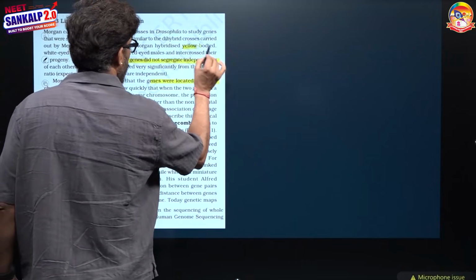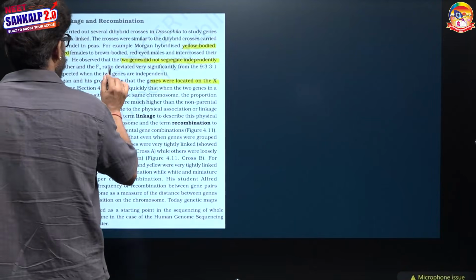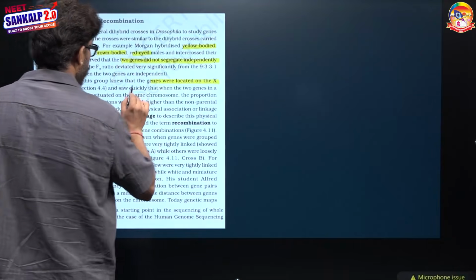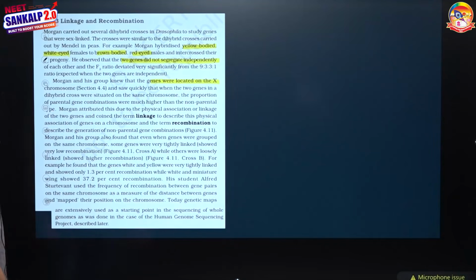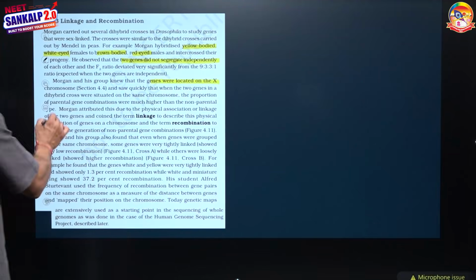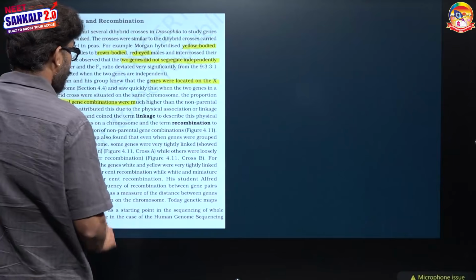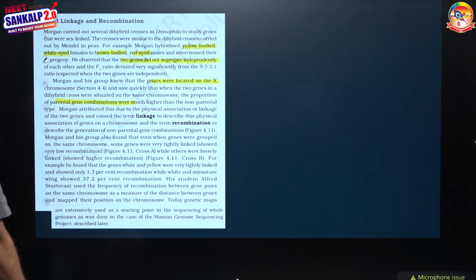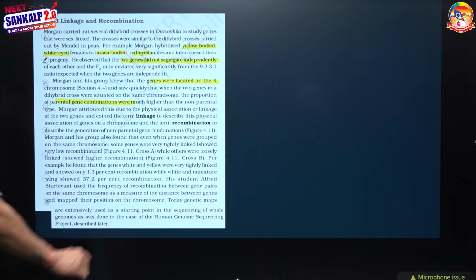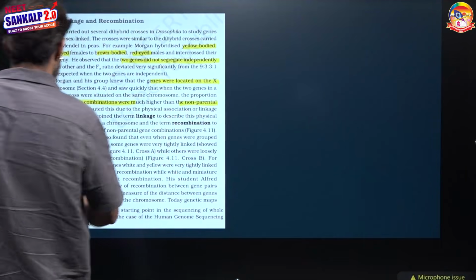Genes for the yellow body white eye and genes for the brown body red eyes were located on the X chromosome, and Morgan saw quickly that when the two genes in a dihybrid cross were situated on the same chromosome, the proportion of the parental gene combinations was much higher than the non-parental types. It means parental combinations were arising more than the recombinant combinations.